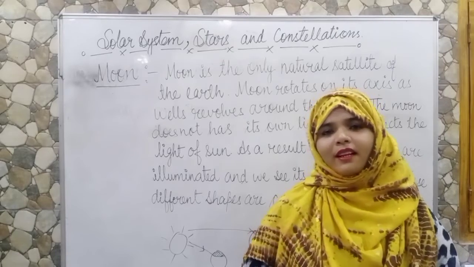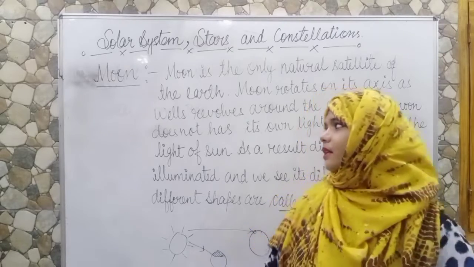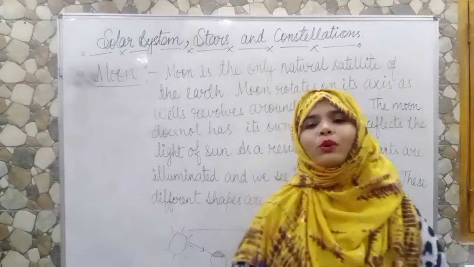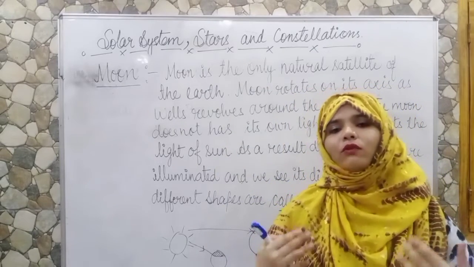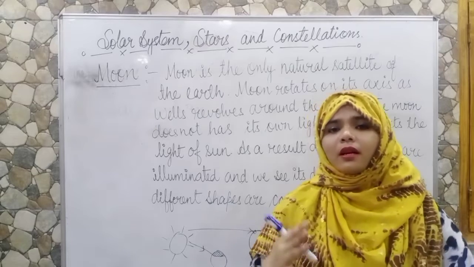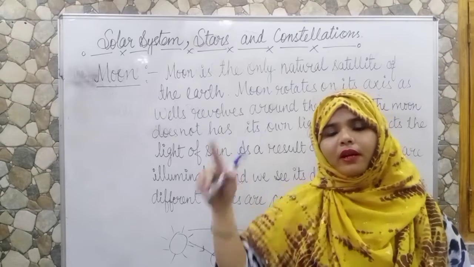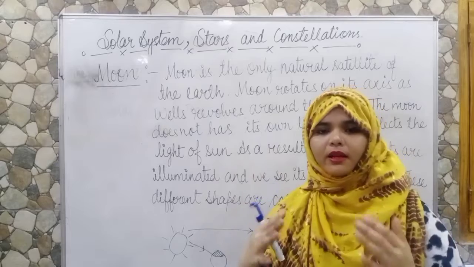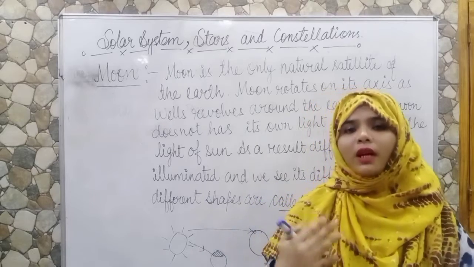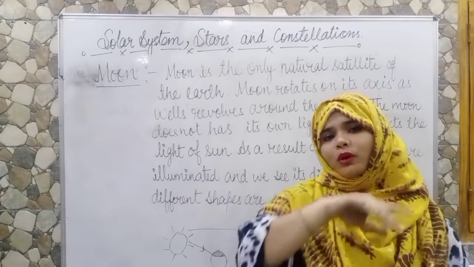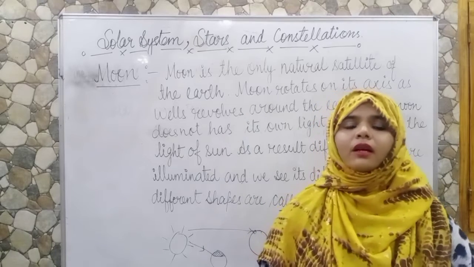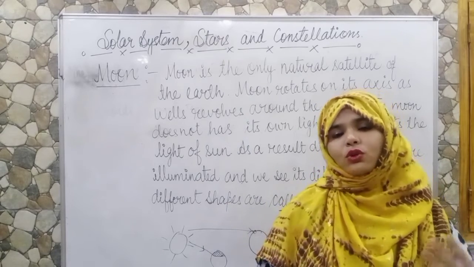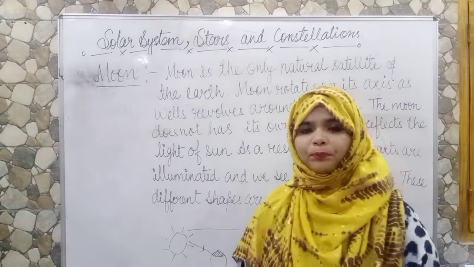Look at the next celestial body, that is our moon. Moon is our natural satellite. Natural satellite in what way? That is, the moon is revolving around the earth. Earth is our planet in which we live. So, the moon is revolving around the earth. So, basically we can say that moon is the natural satellite of earth.